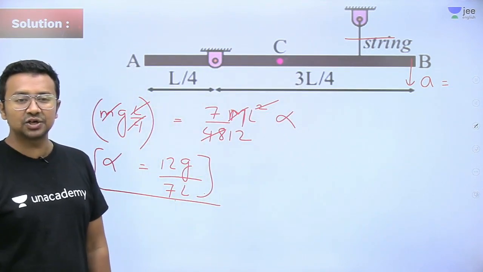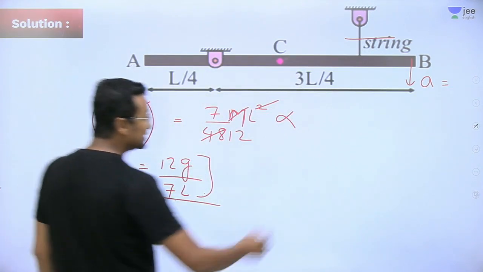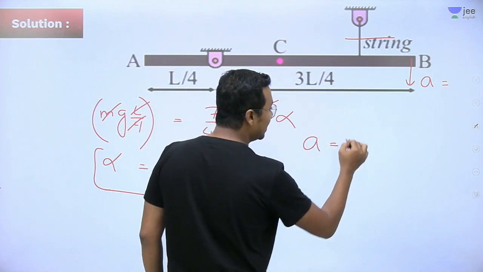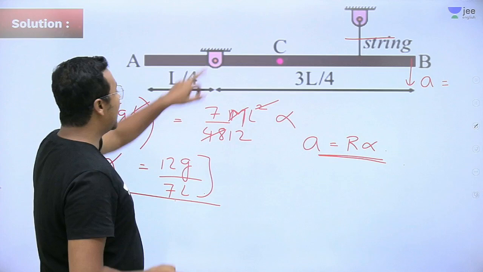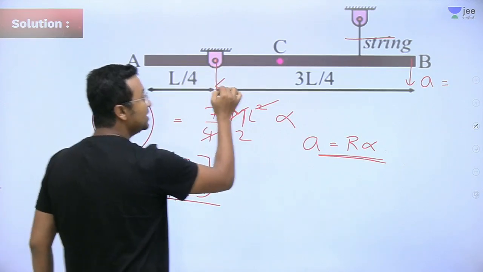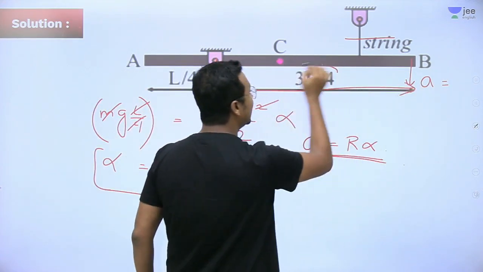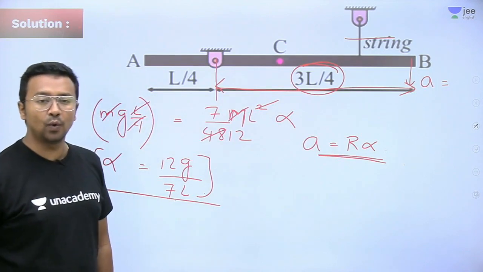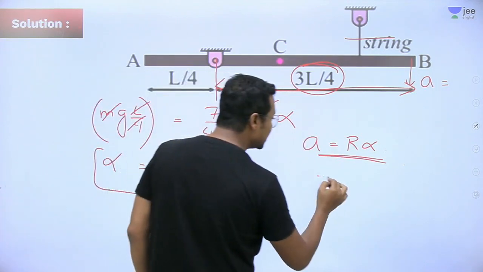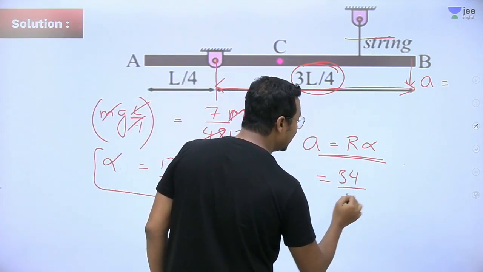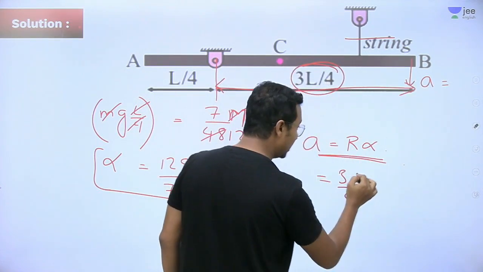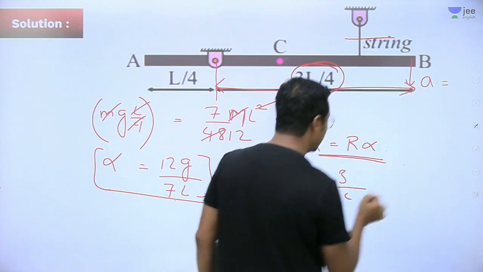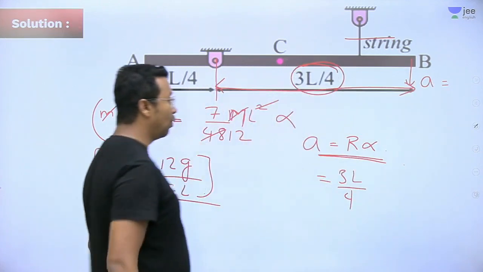What is the acceleration of point B? See, acceleration is equal to nothing but R alpha. What is R? R is this distance from here to here, and that is 3L divided by 4. So acceleration here will be 3L divided by 4 into alpha.